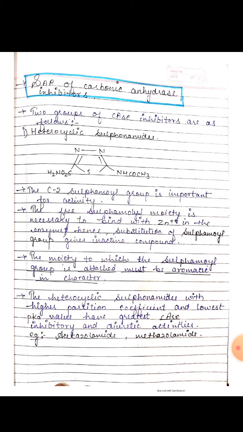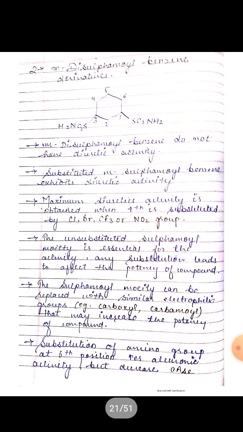Next, heterocyclic sulfonamides with higher partition coefficient and lowest pKa value have greatest carbonic anhydrase inhibitory and diuretic activities. For example, acetazolamide and methazolamide. Next, N-alkylation with a methyl group on ring N of acetazolamide yields an active compound, that is methazolamide. Next one is meta disulfamoyl benzene derivatives.